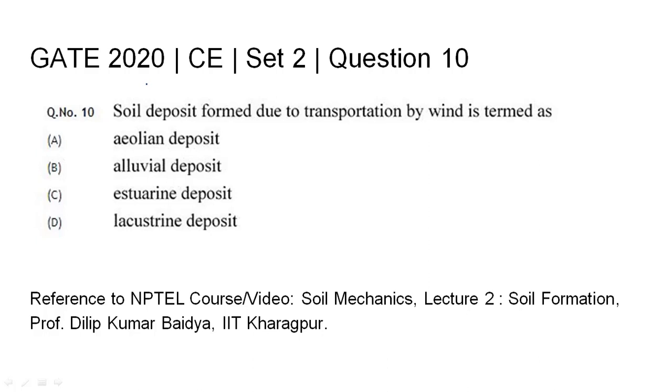GATE 2020 Civil Engineering Set 2 Question 10. Soil deposit formed due to transportation by wind is termed as. First option is aeolian deposit, alluvial deposit, estuarine deposit and lacustrine deposit. The relevant NPTEL reference has been listed.